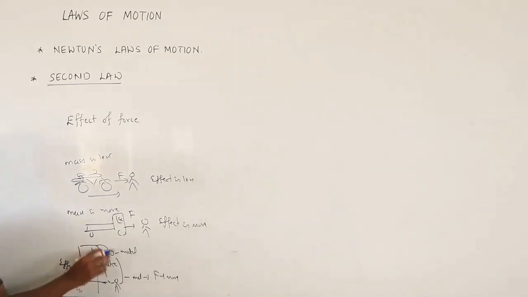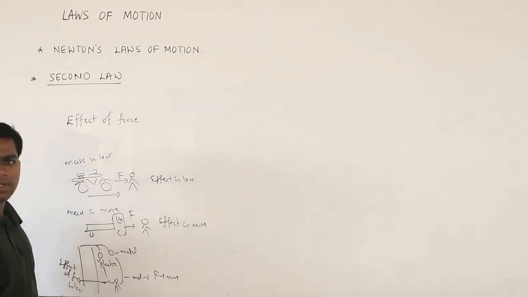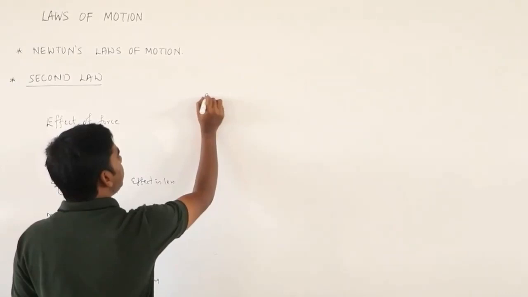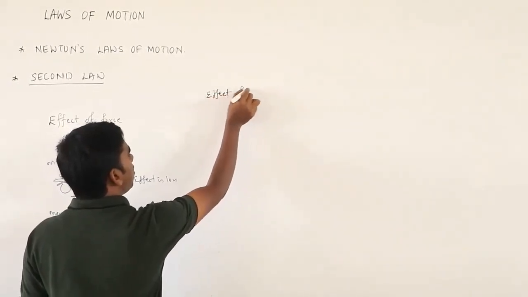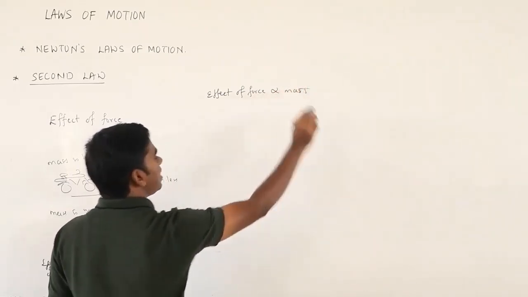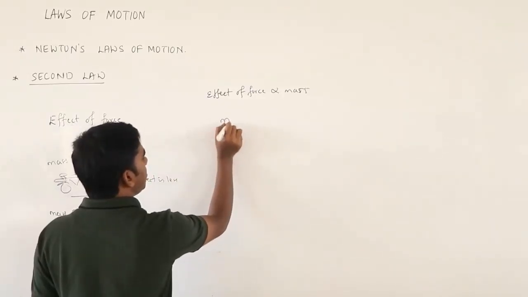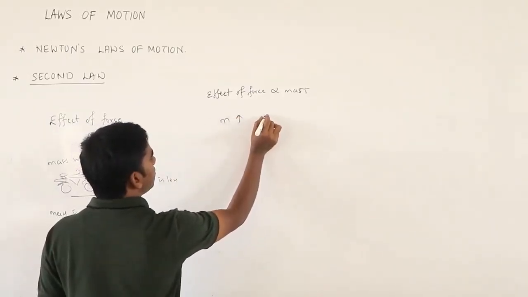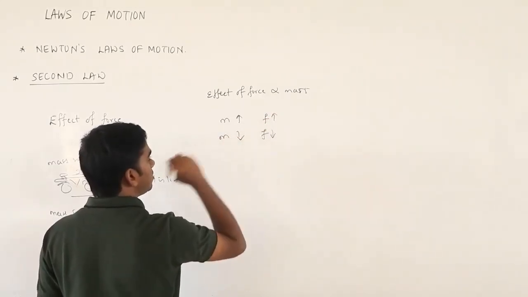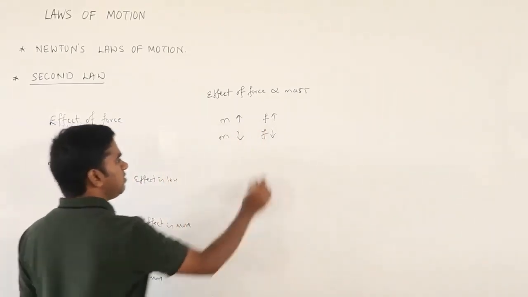So that means it depends on what? It depends on mass. If mass is more, the effect is more. If mass is less, the effect is less. That means the effect of force is directly proportional to mass. If mass increases, the effect of force increases. If mass decreases, the effect of force decreases. This is the effect of force, not force. Okay. So we should know the effect of force.